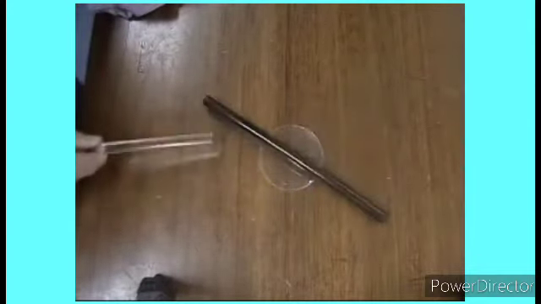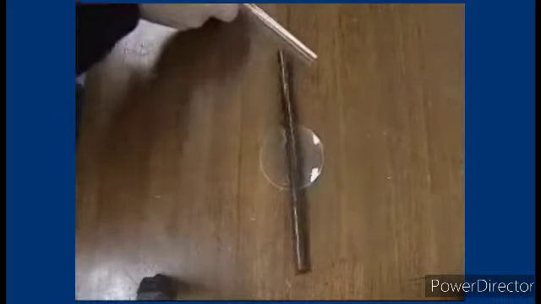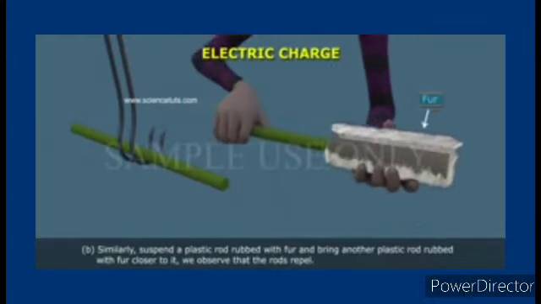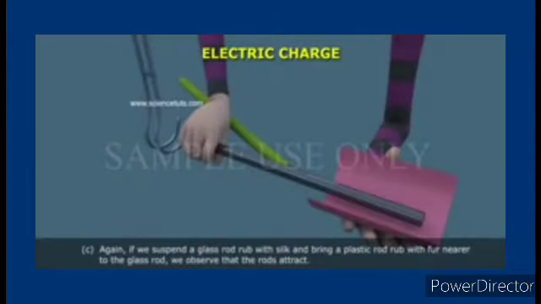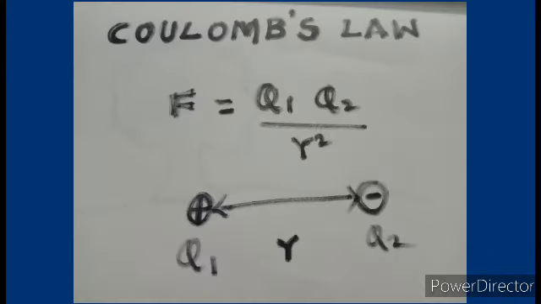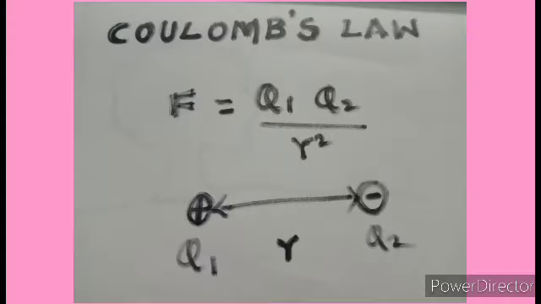Positive and negative, these 2 types of charges are different, so they attract each other. The force of attraction or repulsion is directly proportional to the product of charges and inversely proportional to the square of the distance, that is called Coulomb's law. It is a vector quantity.